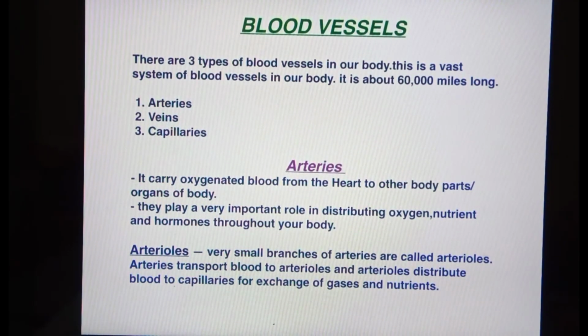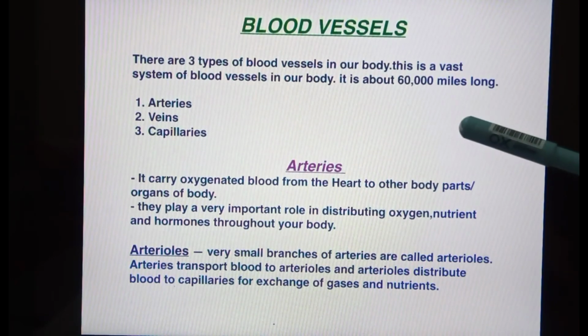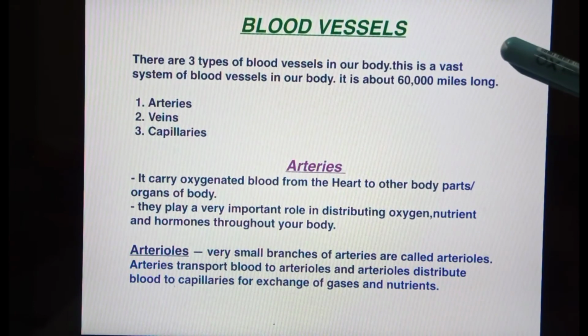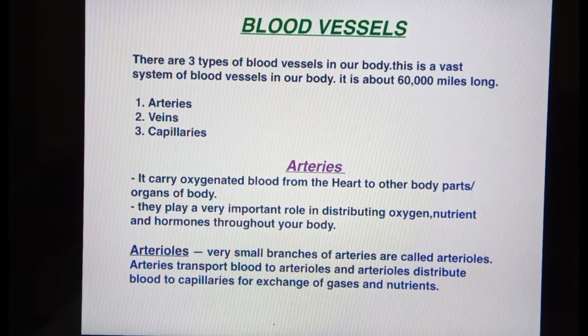So we will first learn about the arteries. You can remember the function of the arteries: artery is equal to away. Arteries are the blood vessels which circulate the blood away from the heart. And what is a vein?